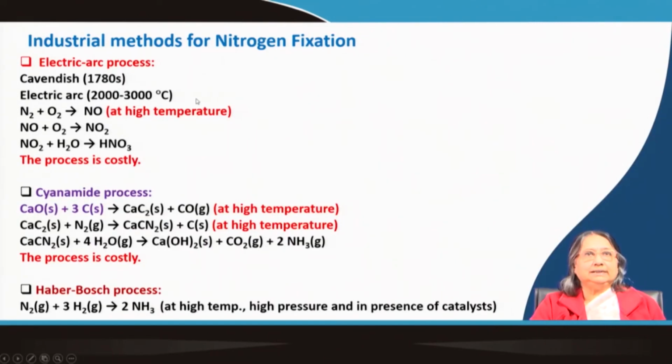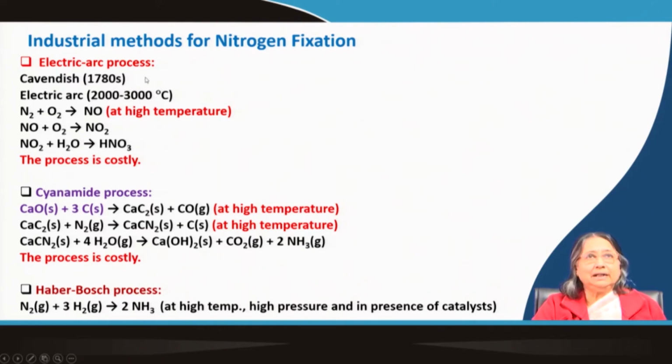Electric arc process: Cavendish first observed that when nitrogen and oxygen are mixed together and an electric arc is passed through that, then the temperature generated is very high.